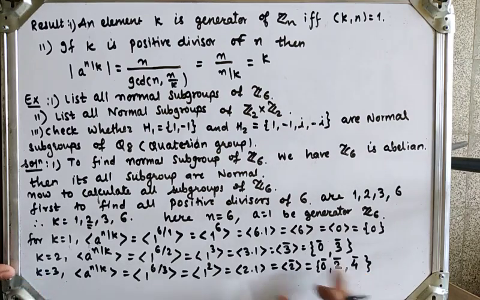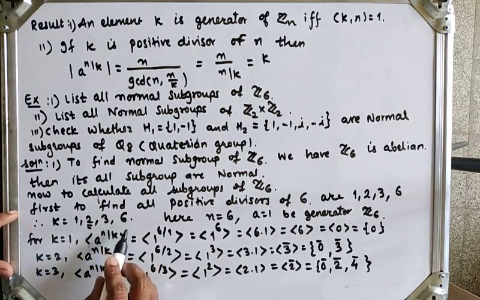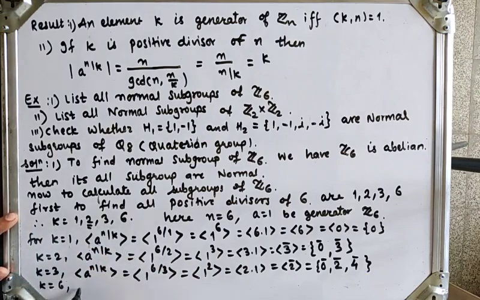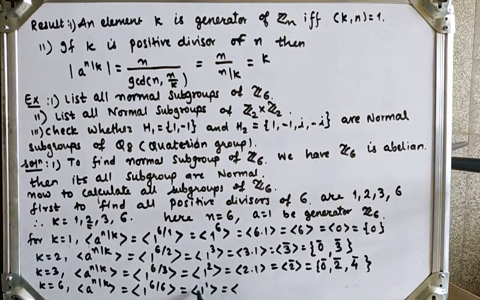Now next we will find the subgroup of order 6. Now for k equal to 6, the generator a raised to n by k is nothing but generator 1 raised to 6 by 6, which is generator 1 raised to 1. So 1 raised to 1, since the operation is additive, can be written as 1 into 1, which is nothing but generator 1. So we will generate this subgroup by 1.